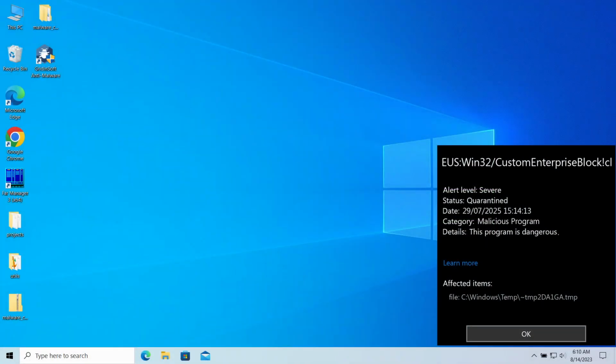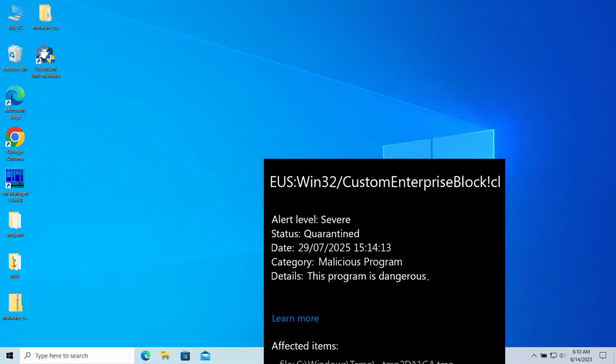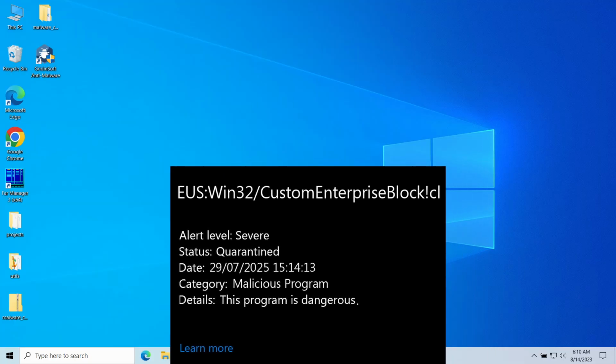EUS Win32 Custom Enterprise Block CL is a detection of Microsoft Defender that you can see popping up in the system. It typically flags an unwanted program that is actively running in the system and can lead to excessive ads, notifications, or system settings being modified without your consent.